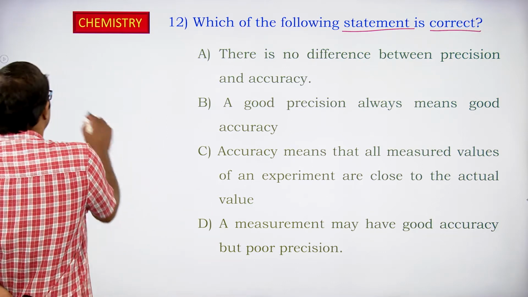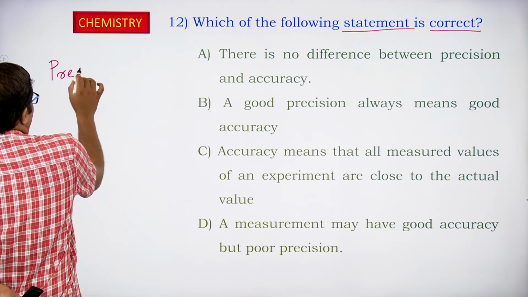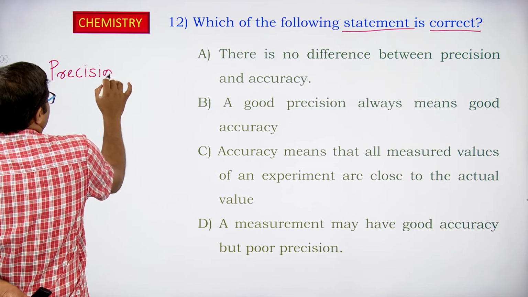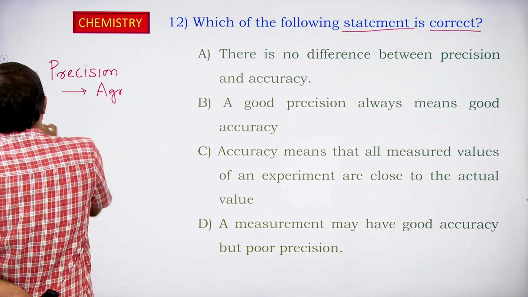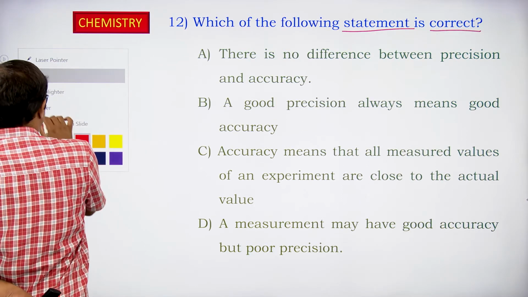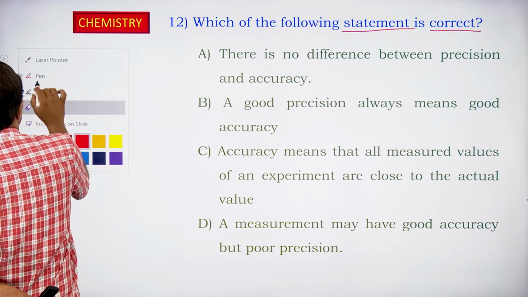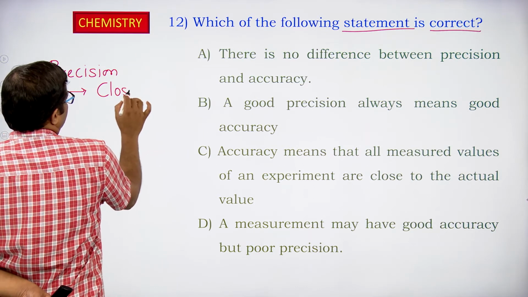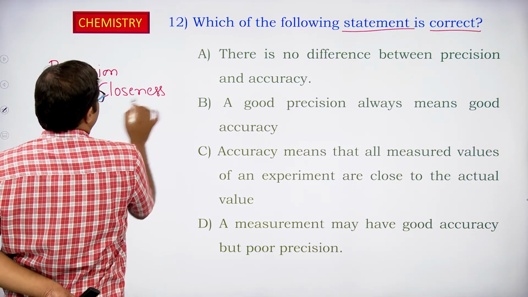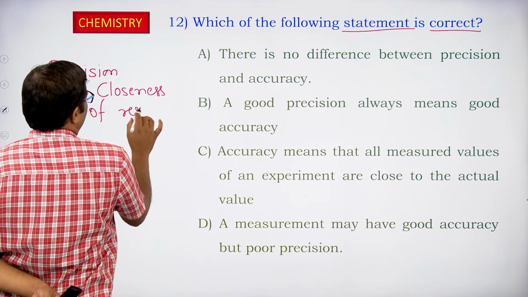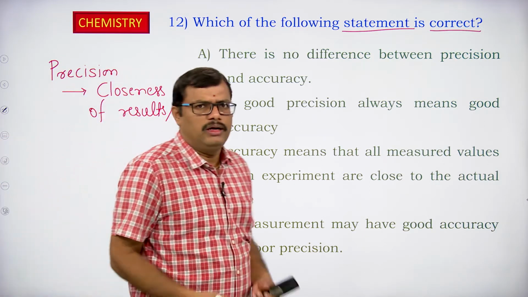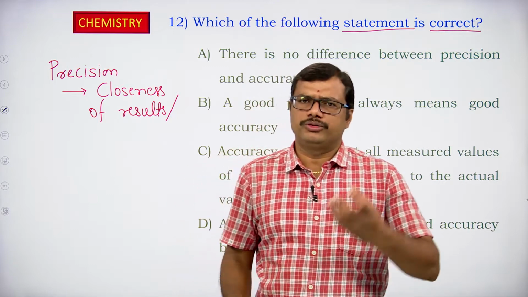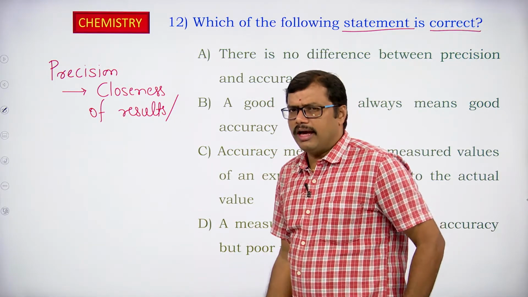What is precision and what is accuracy? Precision is the agreement or closeness of the results. For example, when you carry out the same experiment two or more times, how close you are getting the values, that we consider as precision.